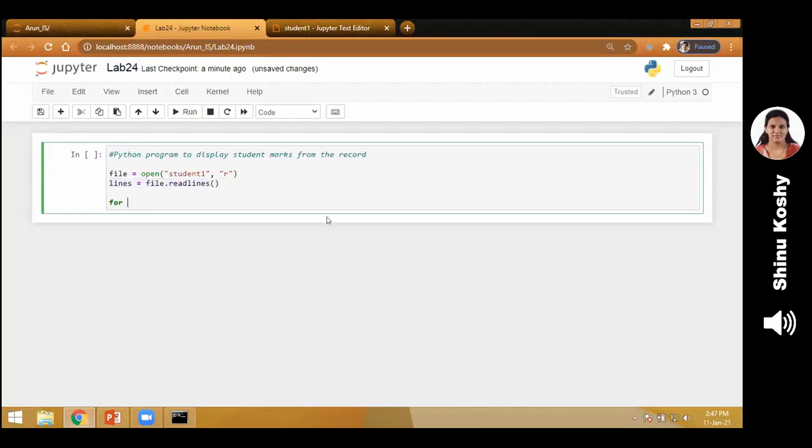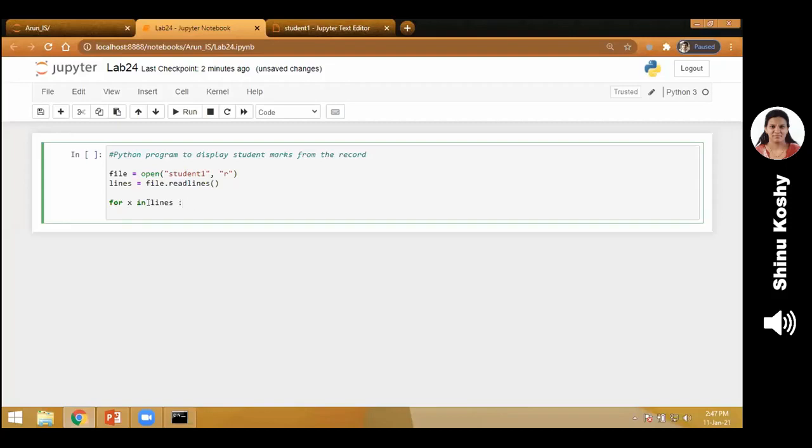Now I'm using the for loop. So I'm having many lines inside the lines variable, and using the for loop, I'm just going to print it. So see the for loop syntax: for x in, what is my list name? lines, and I just want to print it. So print x. Notice the tab space.